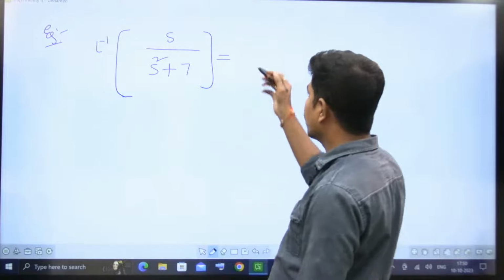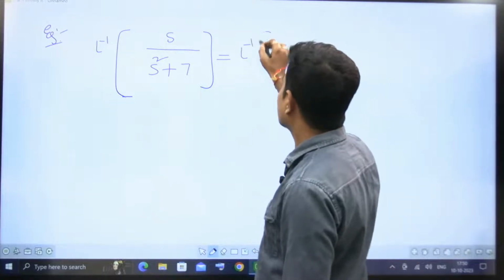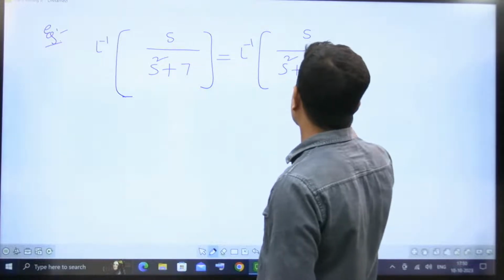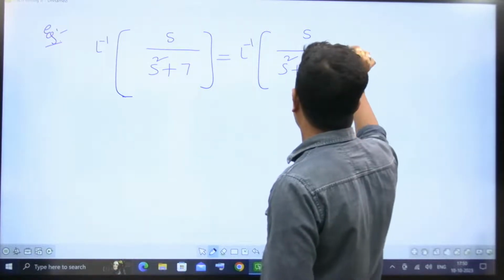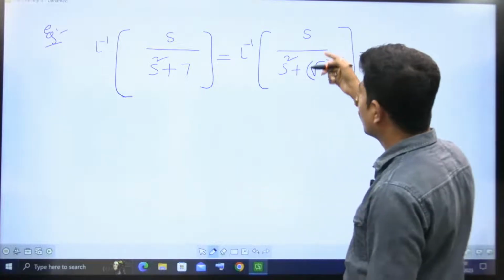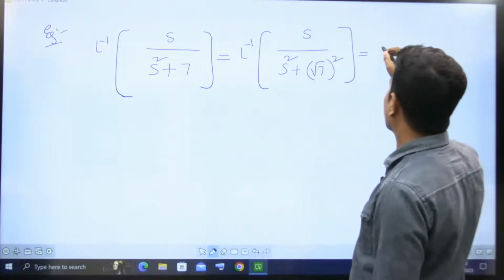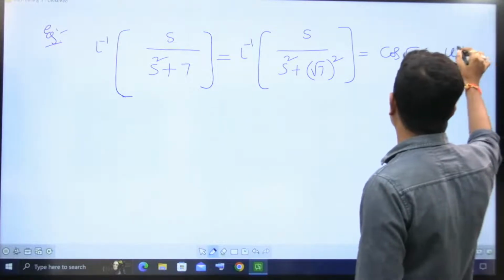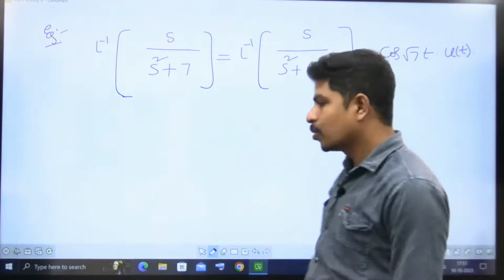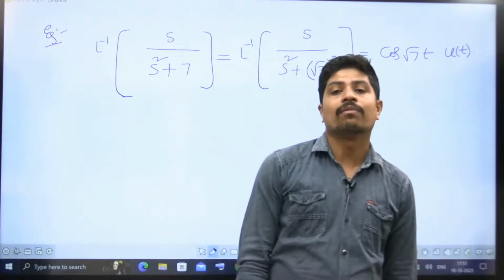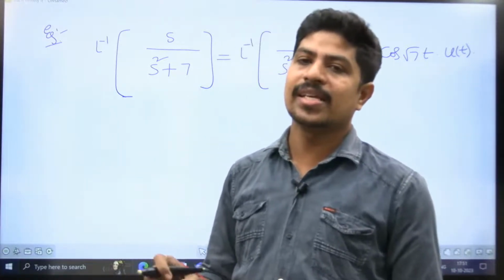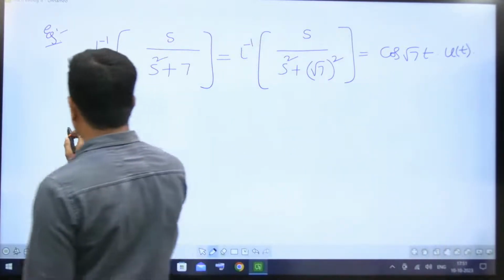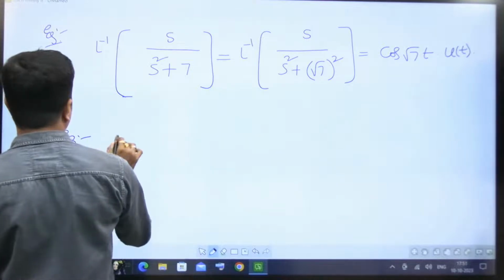It can be written as inverse Laplace transform of s by s square plus root 7 whole square, that is s by s square plus omega square. It will be cos omega t into u of t. So this way we can understand very easily and solve any problem very easily. Solve this question; I am giving you time.